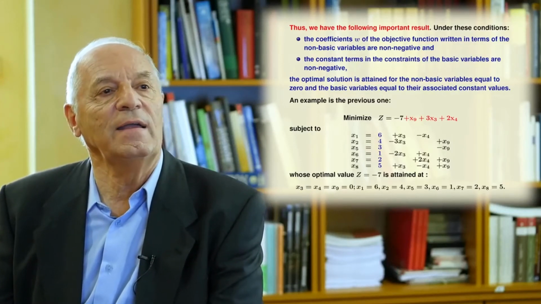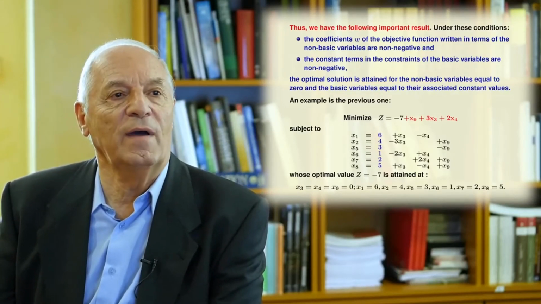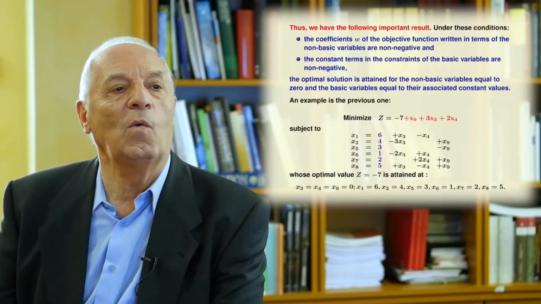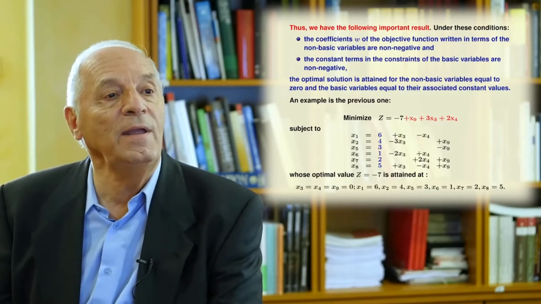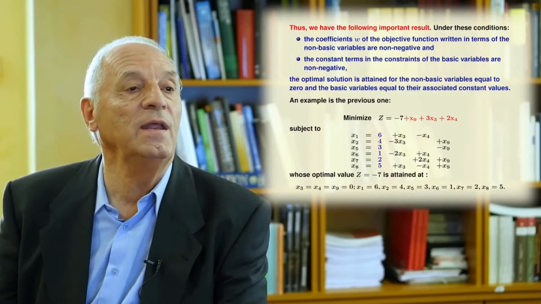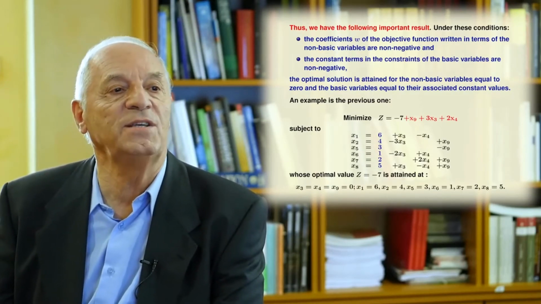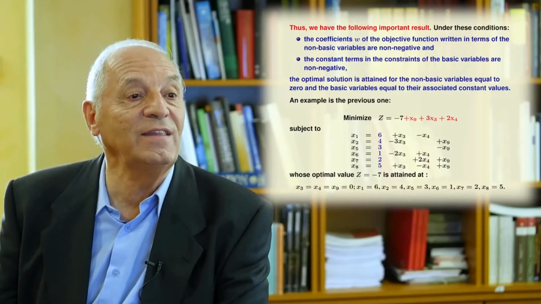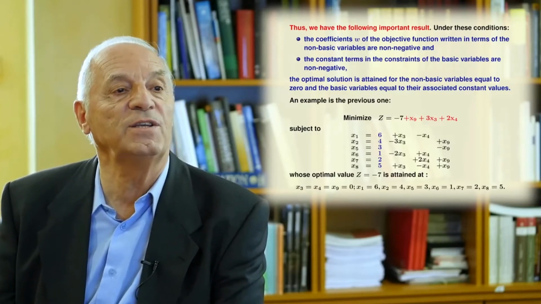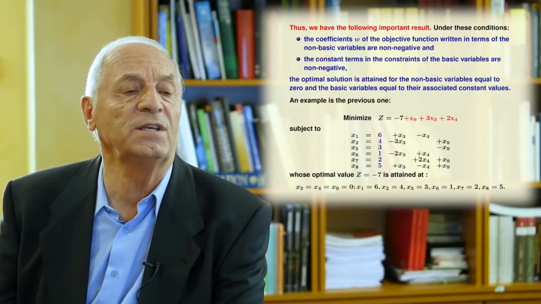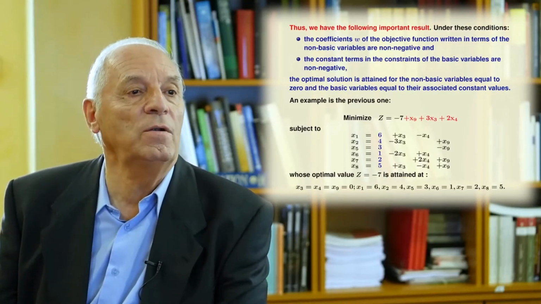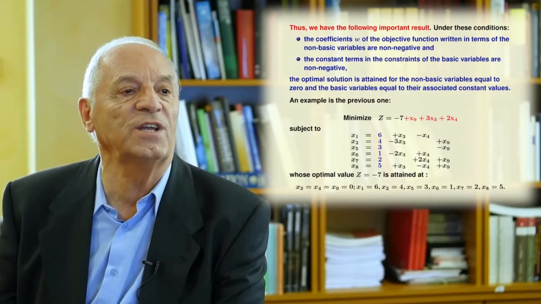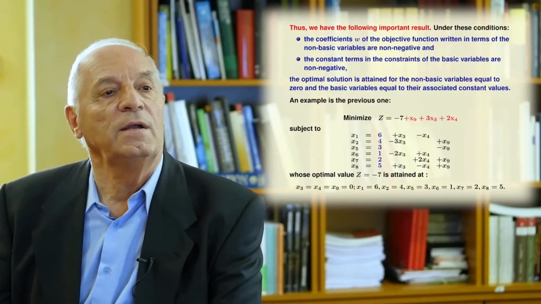So the idea is we have a linear programming problem, we write the linear programming problem in this form, and probably we are not able at the beginning to obtain the basic variables as non-negative constant plus the combination of the non-basic variables, but some of this constant is negative.